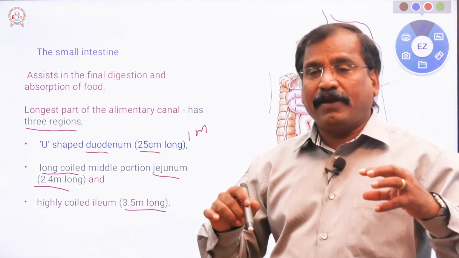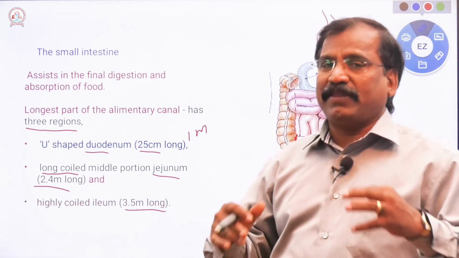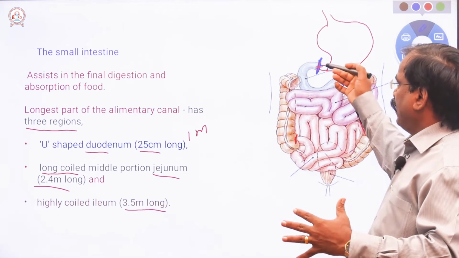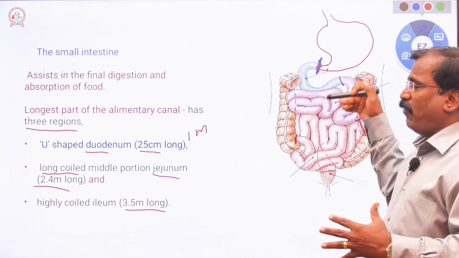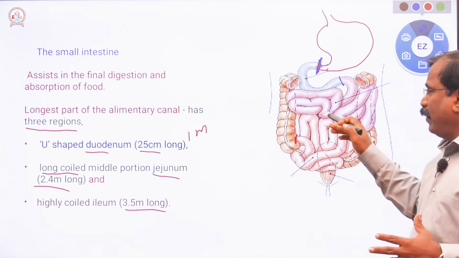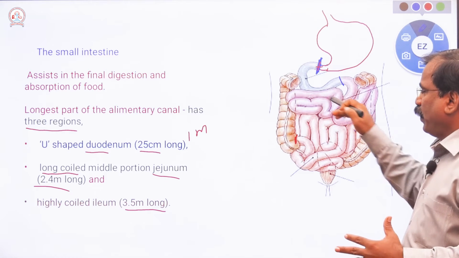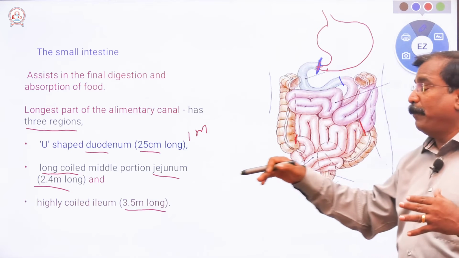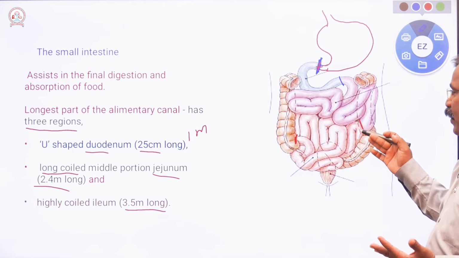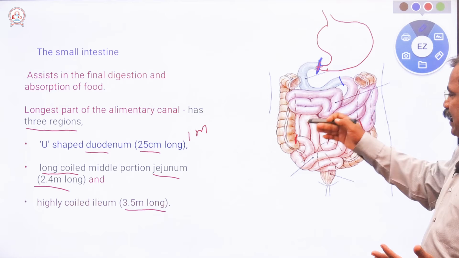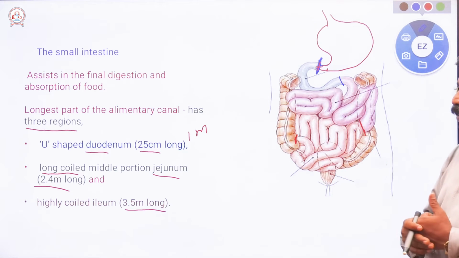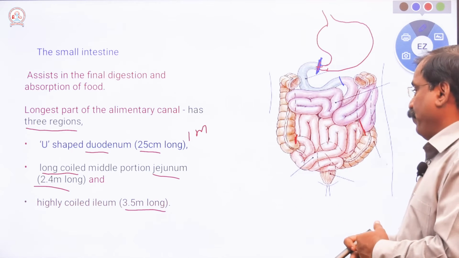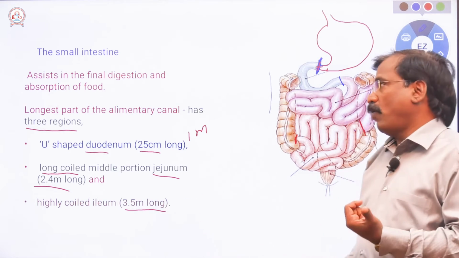It is an important region in the digestive system, where digestion and absorption take place. It is divided into three regions: the U-shaped duodenum, 25 centimeters long; the middle portion, the pinkish jejunum, a long coiled part 2.4 meters long; and the slightly brownish area, highly coiled and the longest, the ileum, which is 3.5 meters long.